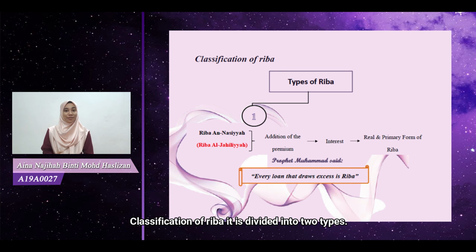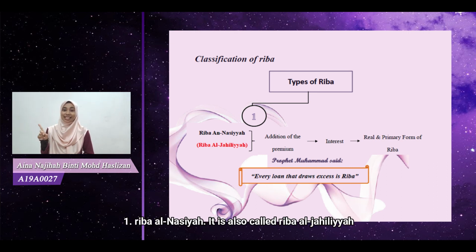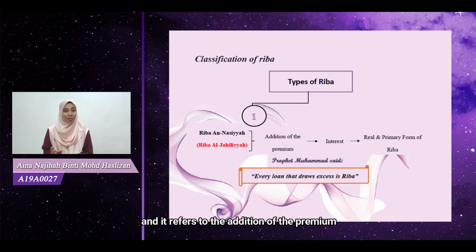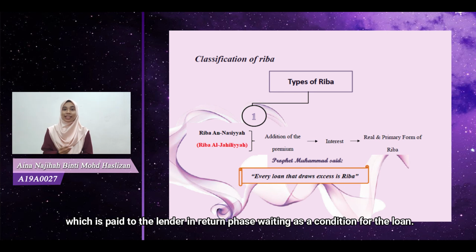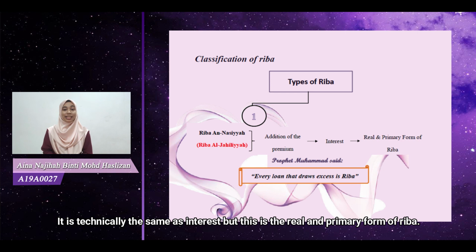Classification of riba is divided into two types. I will explain each of them in detail. Number 1, riba an-nasiyah. It is also called riba al-jahiliyah and it refers to the addition of the premium which is paid to the lender in return for waiting, as a condition for the loan. It is technically the same as interest, but this is the real and primary form of riba.